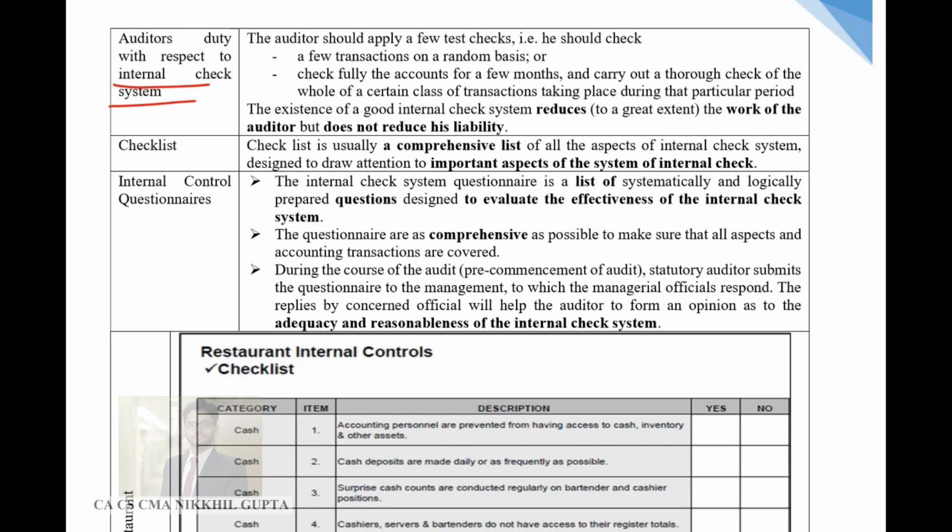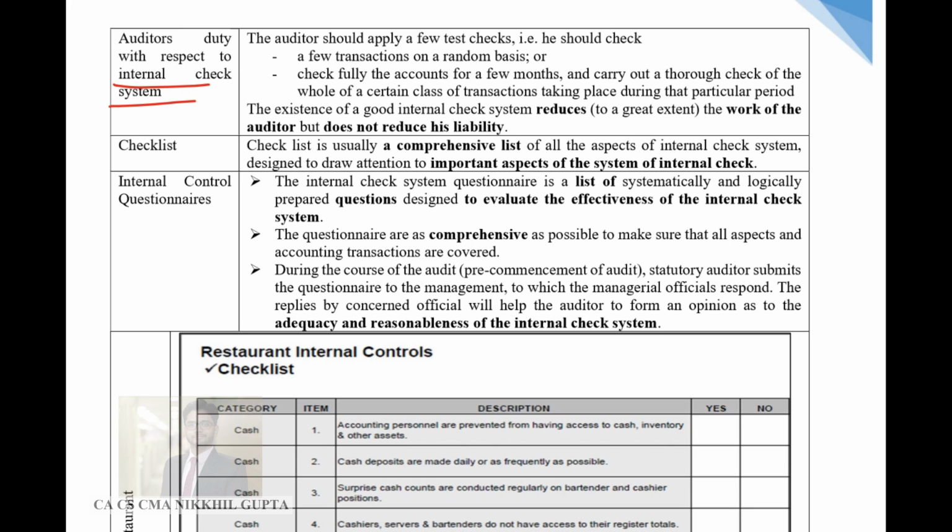Because the statutory auditor, who is an outside party, has to perform the audit procedures to gain confidence on the financial statements. So what is his role, or what is his involvement in the internal check system of an organization? Now guys, let me tell you, the statutory auditor does not have a lot of time to do the audit. He would be provided, say, 3 to 4 months to complete the audit for the entire organization.